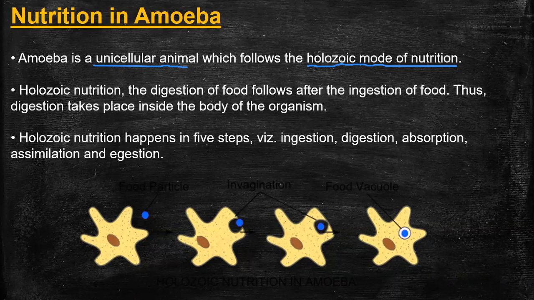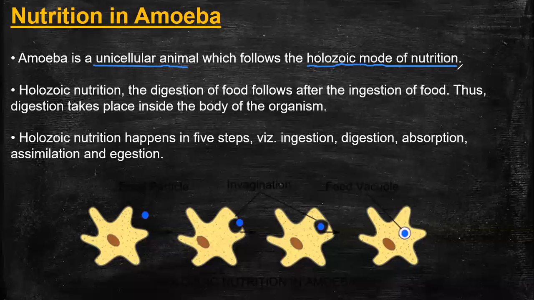It has a holozoic mode of nutrition. Holozoic mode of nutrition means that they take in whole material and break it down inside their bodies. Like animals, like humans, we also have holozoic mode of nutrition. That is, we ingest, meaning we take in the food, and digestion takes place only inside the body of the organism. Am I right?